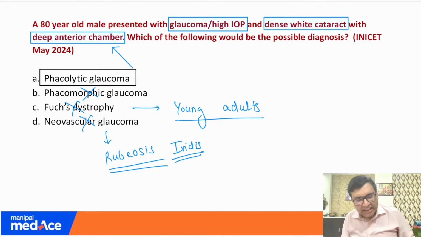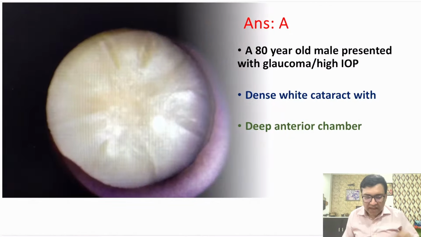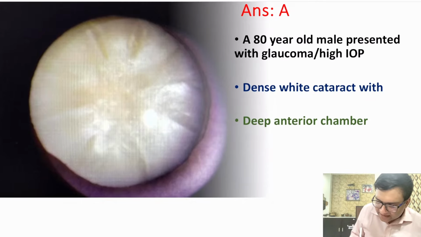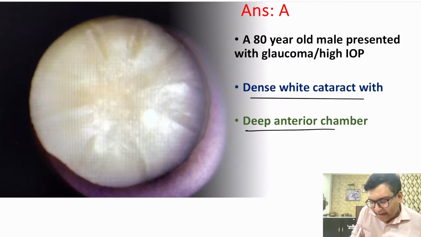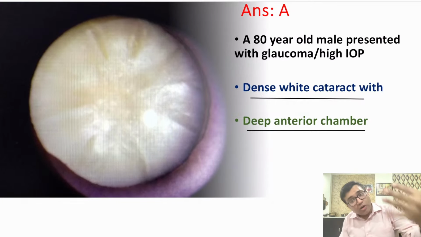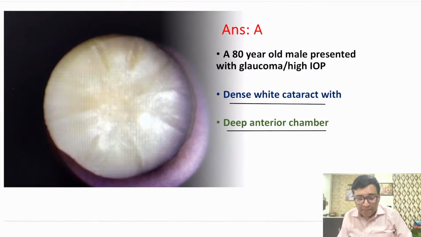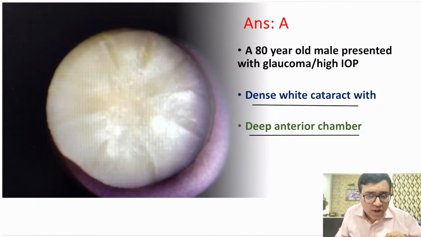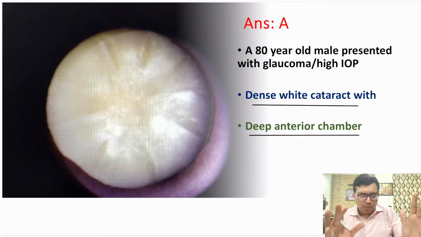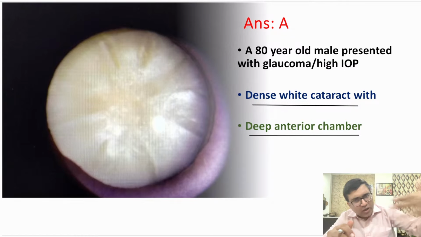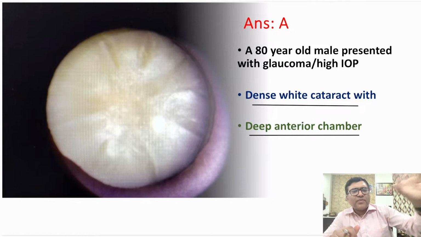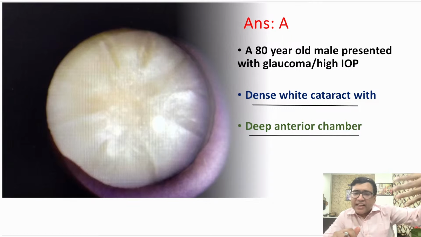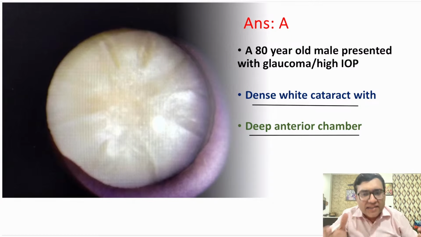Okay, directly a question from our notes. And remember, they are asking about a dense white cataract and deep anterior chamber. It is always a phacolytic glaucoma. And what hypermature cataract does is, in the hypermature cataract, you would have micropores in the capsule. Through the micropores in the capsule, the various lens antigens come into the anterior chamber and cause inflammation.